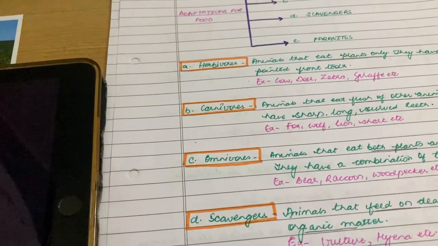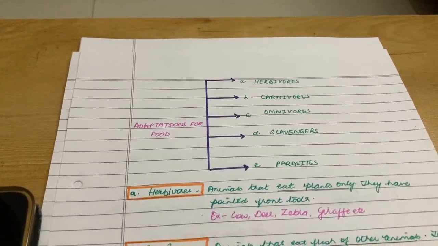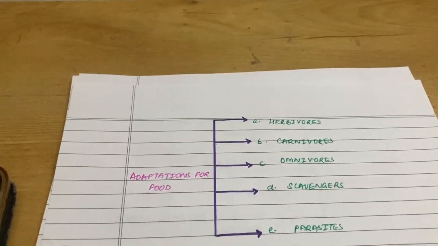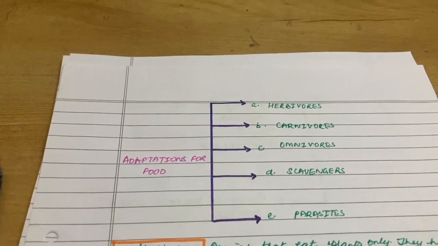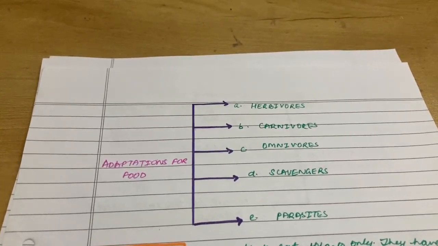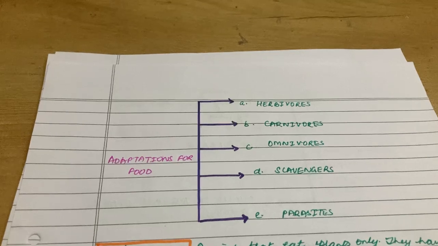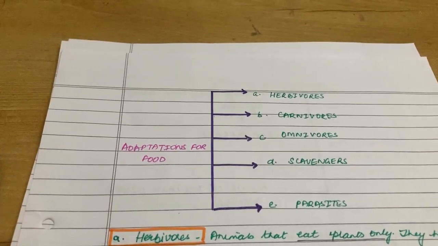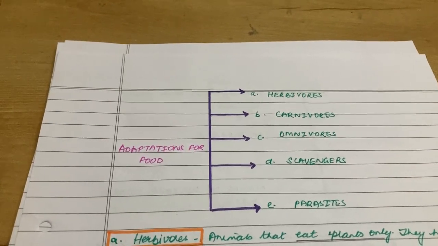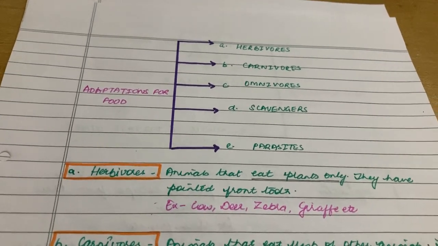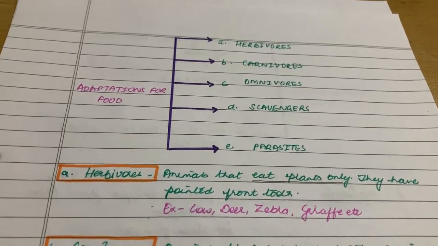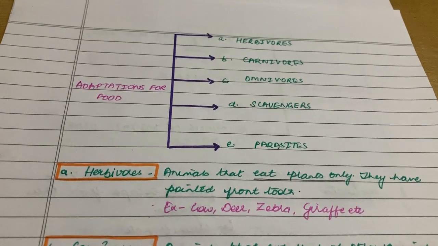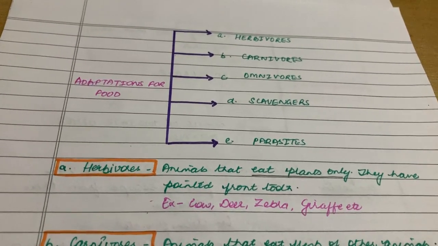And after this, what we had done then, we had studied adaptations for food. So now, since these animals live in different places, the food habits of each of these animals differ. So this has been basically categorized into five: herbivorous, carnivorous, omnivorous, scavengers, and parasites. What are herbivorous? So herbivorous are the animals that eat only plants. And how do their teeth look? So they have pointed front teeth. Examples are cow, deer, zebra, giraffe, etc.